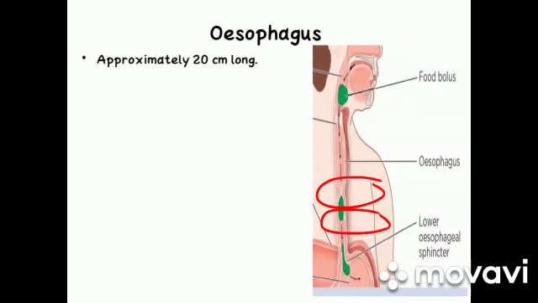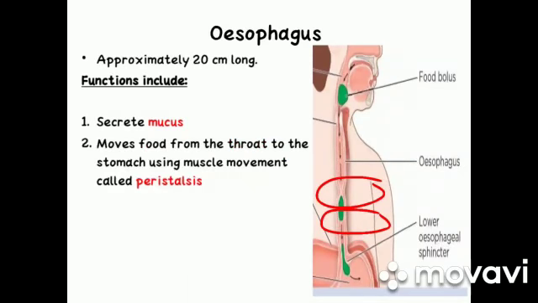Students, it is approximately 20 centimeters long. It secretes mucus and moves food from the throat to the stomach using muscle movement, which is alternate contraction and relaxation, called peristalsis. Students, a person normally is not aware of the movement of the esophagus, stomach and intestine that takes place as food passes through the digestive tract. So we can say that it is involuntary movement.